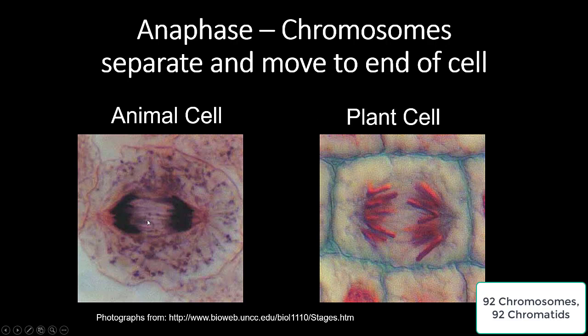So if you notice in this animal cell, here are our chromosomes, here are those spindle fibers attached, and here are those centromeres pulling them to each end. Same thing on this side as well. Here it is in a plant cell. Here are our chromosomes on each side. We have those spindle fibers attached, and then we have our centromeres pulling them apart on each end.